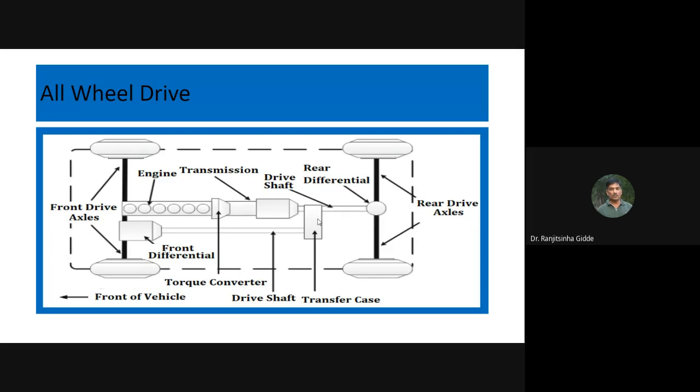So increased fuel consumption is there. Though handling characteristics and traction are better, it will consume more fuel in ideal dry condition where it is not required to have all wheel drive.